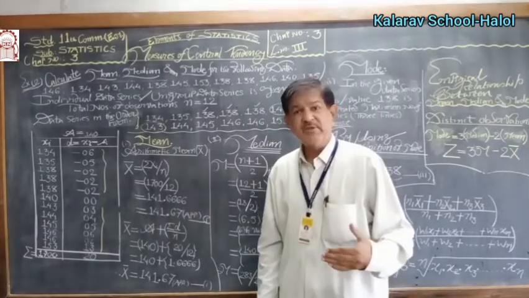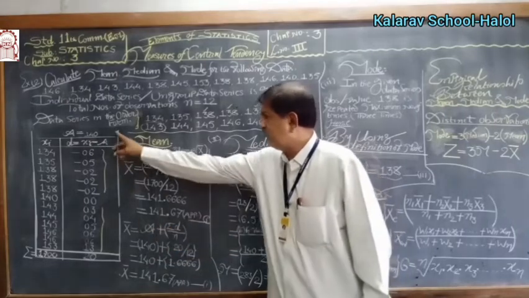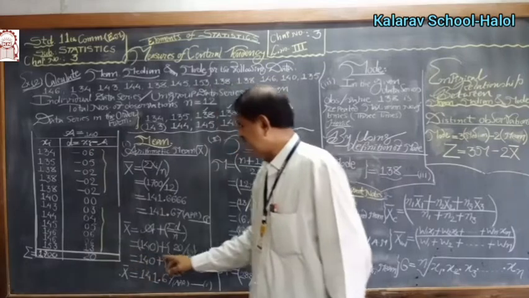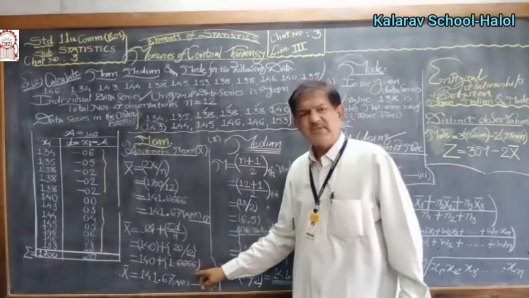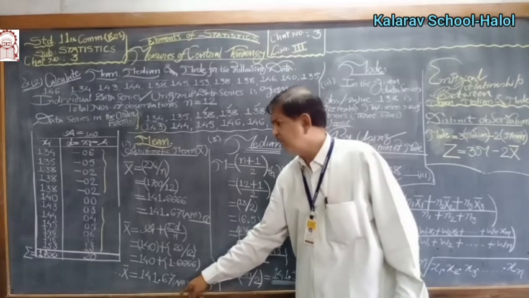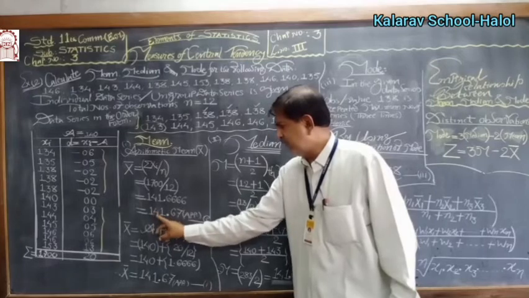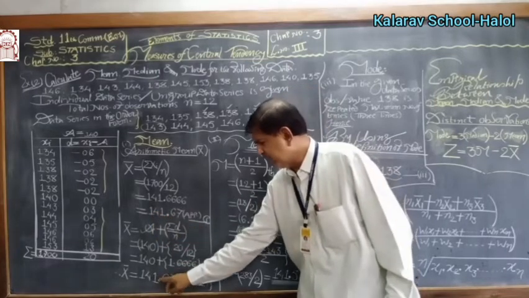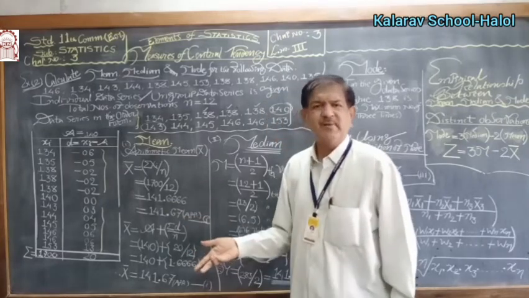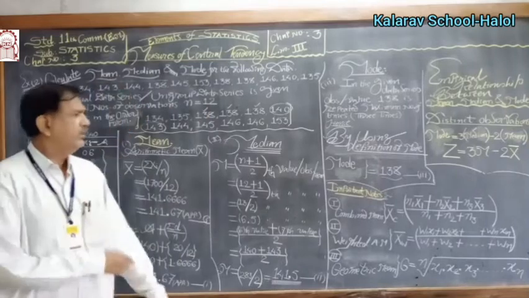Another method, the shortcut method: a plus sigma d upon n. a is the assumed value 140, summation of d is 20, upon 12, which is 1.6666. Ultimately the answer will be 141.67. This is also answer number 1. By either of the two methods, the answer remains the same. In an examination, you have to do only one.